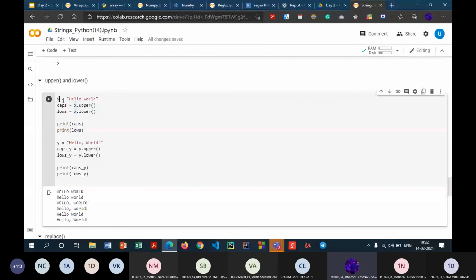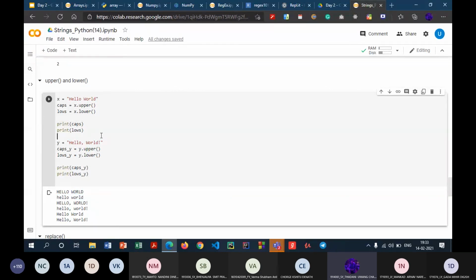When I say caps equal to x dot upper and lows equals to x dot lower, what caps will store is the uppercased version of this particular string. So when I print caps, it will give the output as HELLO WORLD. And then when I print lows, which takes the values from x dot lower, this will convert the entire string x into lowercase, and we get this output as lowercase hello world.